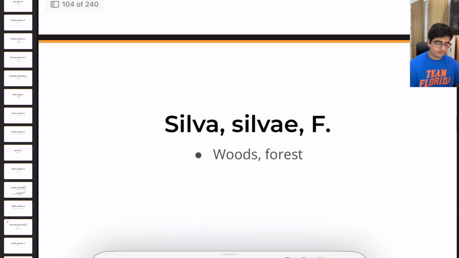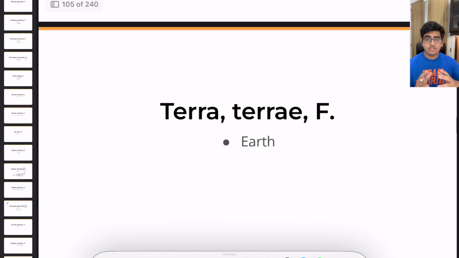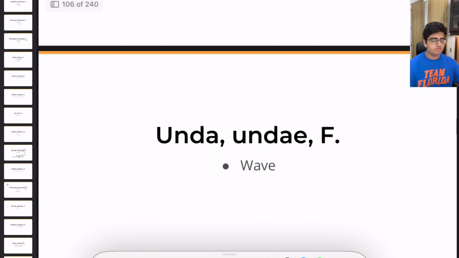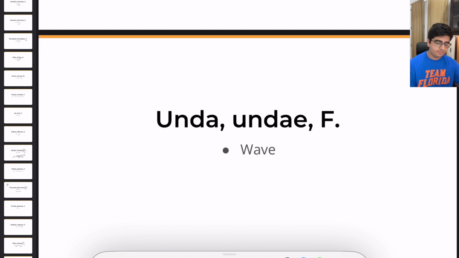Silva, silvae, feminine, meaning woods or forest. Depends on the context. If it's a forest, you say forest. If it's woods, you say woods. But ideally, it's more of a synonym. Remember, it's feminine. Then terra, terrae, feminine, meaning earth. Then we have unda, undae, feminine, meaning wave, like a wave in the ocean.